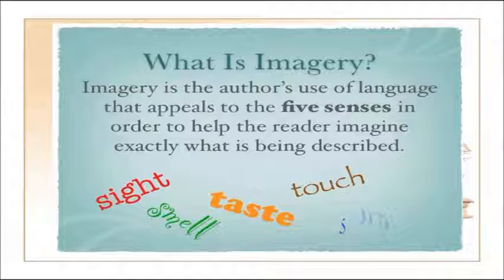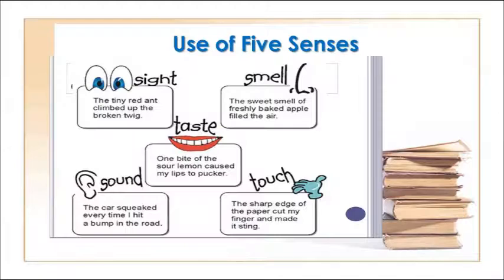So the writer uses these senses to create his story. Let's see how we can use these five senses in our writing. For example, sight. The tiny red ant climbed up the broken twig. So when we are describing it, we know that we are using the sense of sight.